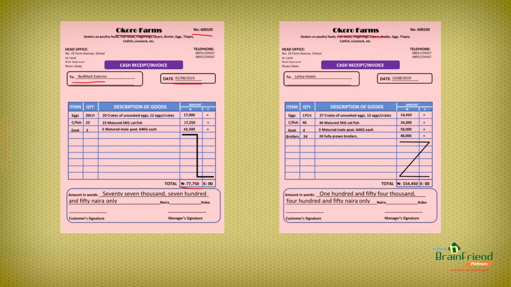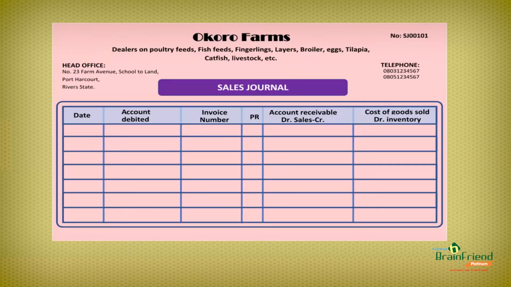Also, on the second invoice, we have that same information, which is Lativa Hotels, as well as the date the transaction took place and the amount of money that was to be debited from Lativa Hotels. Now, this is what a sales journal looks like, and it is prepared by Okoro Farms. Now, those information that we talked about on the cash receipt as well as the invoice are recorded here in these columns. Now, let's fill them together.